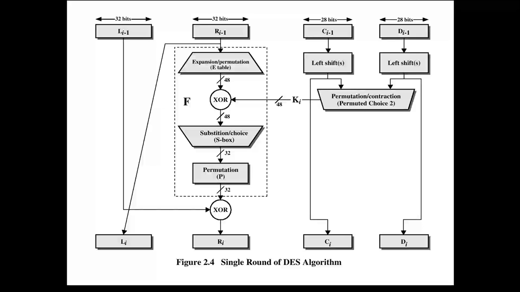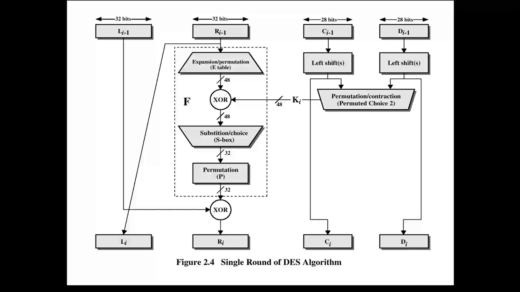After expansion, meaning we add bits to the given data, the 32-bit data becomes 48-bit data, which we XOR with the key. For the key, we take the 56-bit key in the round and divide it into two 28-bit parts, and we apply a left shift to each 28-bit half.